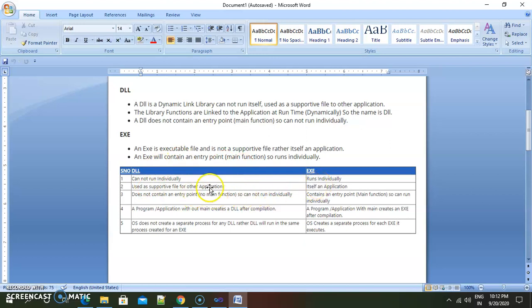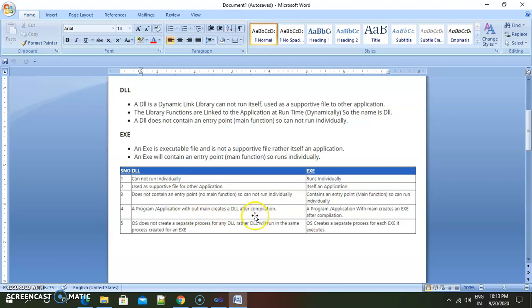So there is reusability. A DLL does not contain an entry point, meaning a main method or main function, so it cannot run individually. Why can't the machine run a DLL? Because there is no entry point or main method, whereas in an .exe there is one main method, which is the entry point of our execution, so the compiler or machine can execute it directly. A program or application without a main method creates a DLL after compilation.